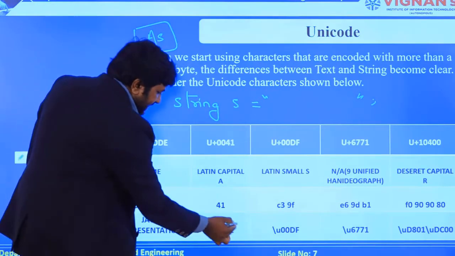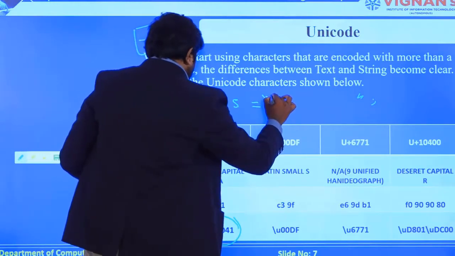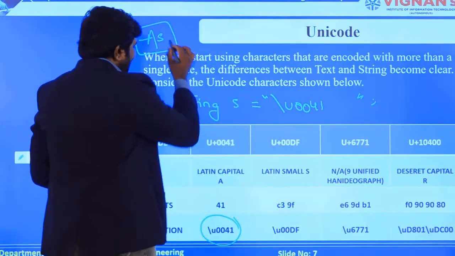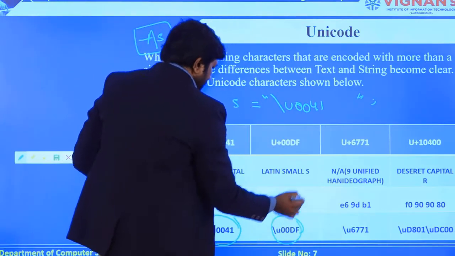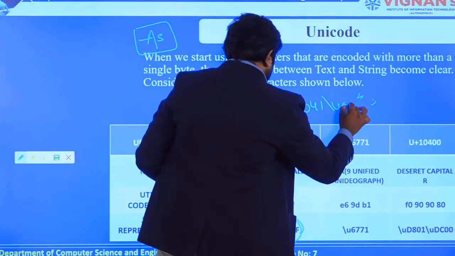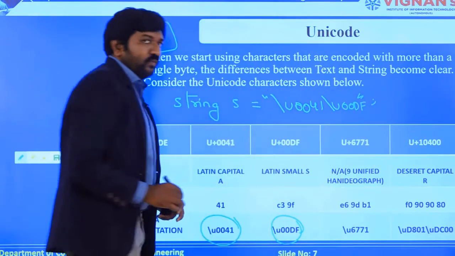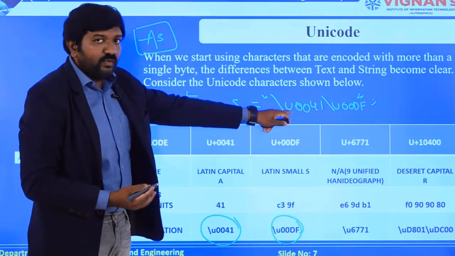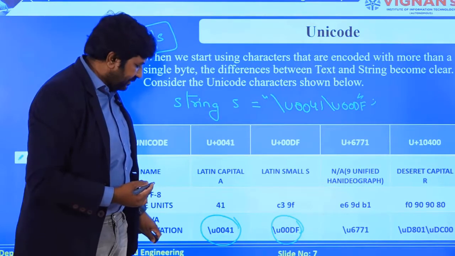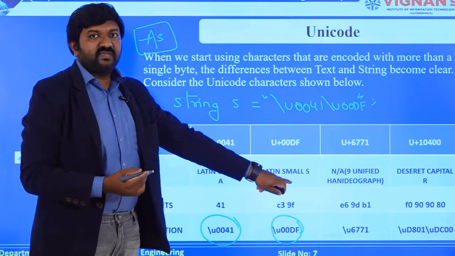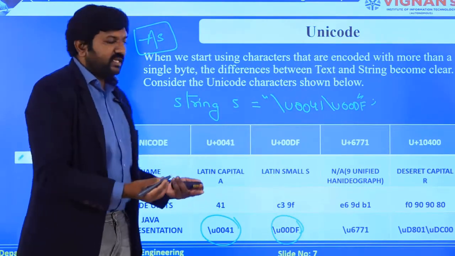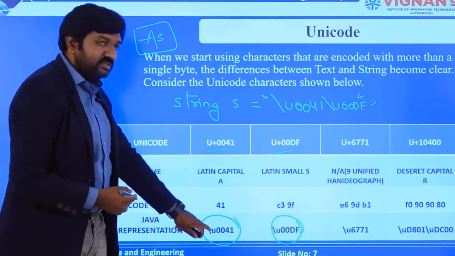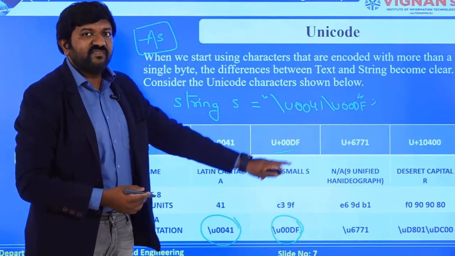You all can see this, right? So I am straight away writing it, which is \u0041, and for S, which is the next character, you can straight away write \u00DF. When you are writing code in Java programming, you have to use the exact Java representation that is available for the specific character. If you are straight away using the Unicode, you can go with these Unicodes. But while writing the program, you have to use the exact Java representation for the specific character available.